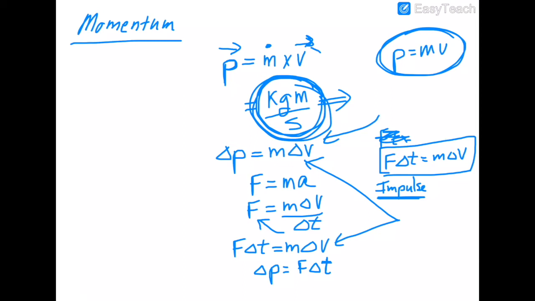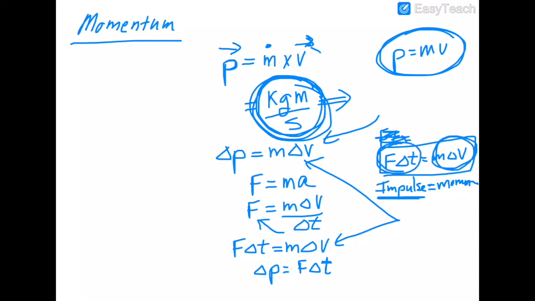It's very easy. If you apply an impulse to it, then the object's momentum will change. And so m times change in velocity is the change in momentum. So impulse momentum theorem: the left side is impulse and the right side is change in momentum.